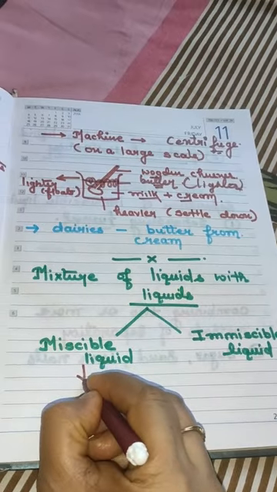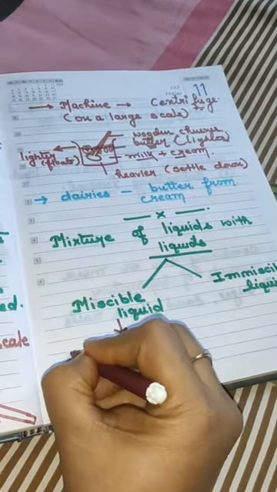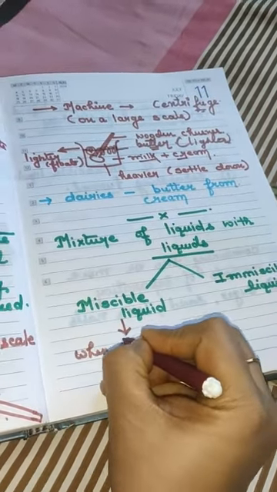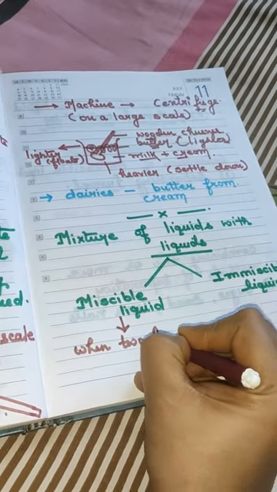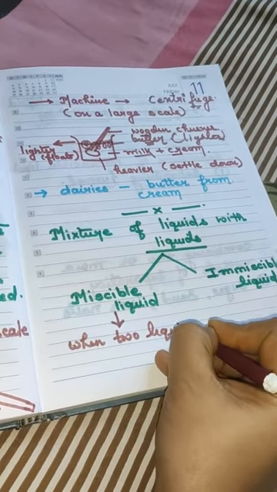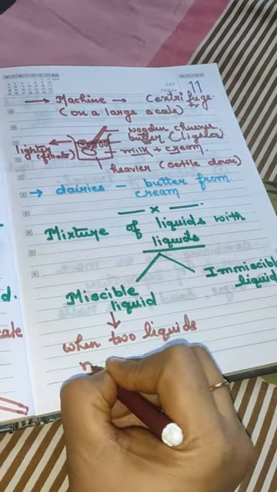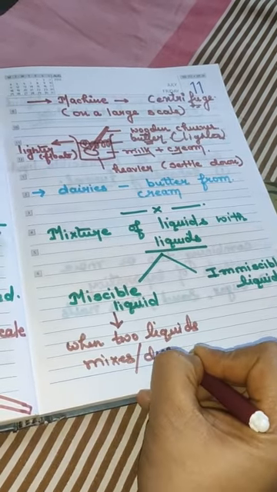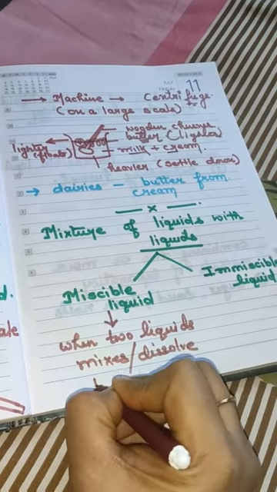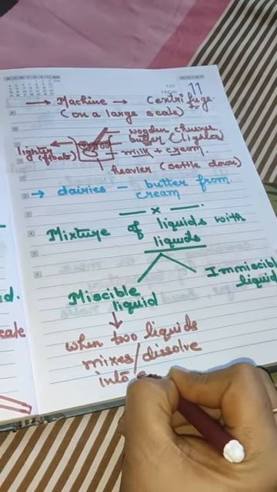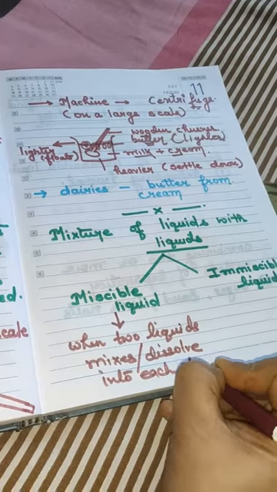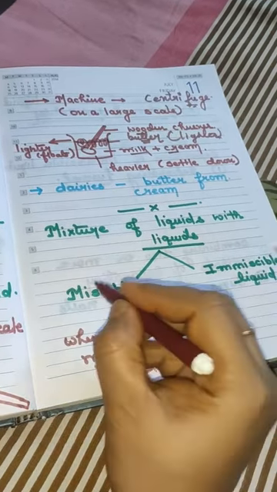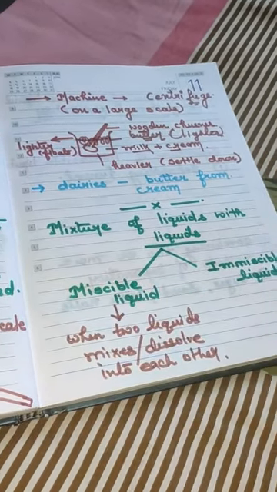Miscible liquid means when two liquids mix or dissolve into each other, then we call that mixture a miscible liquid.